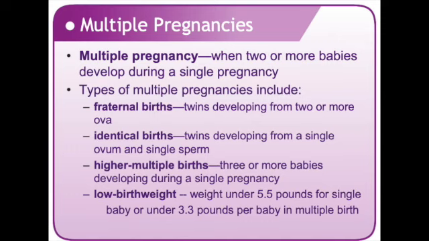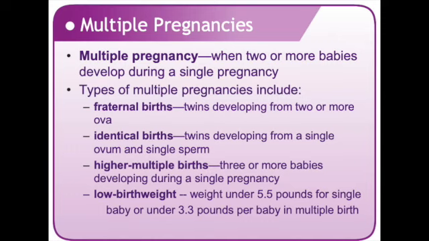All right, so types of multiple pregnancies. Twin type or multiple type refers to the classifications of twins and larger sets of multiples. The most common way to describe multiples is by zygosity, whether the multiple is developed from one zygote or more. Types of multiple pregnancies include fraternal births, identical births, and higher multiple births.